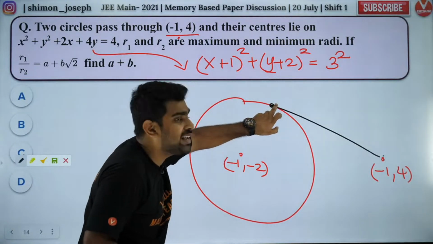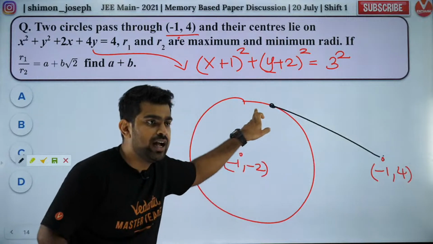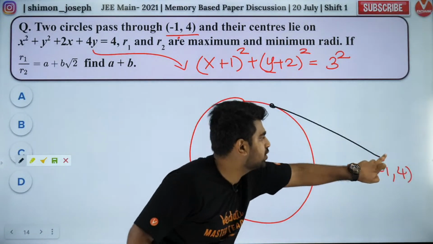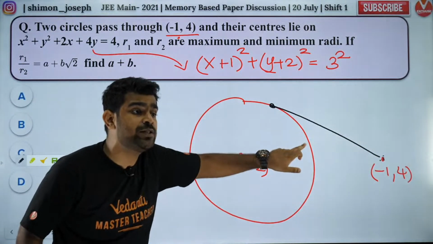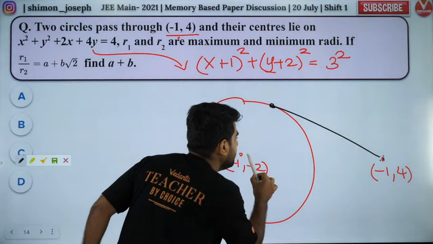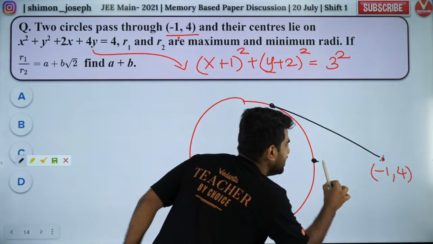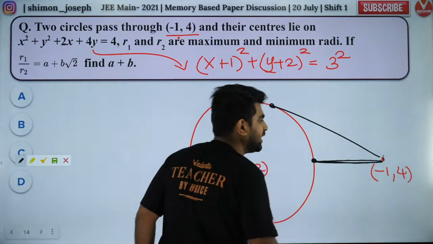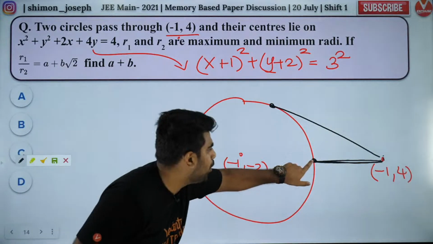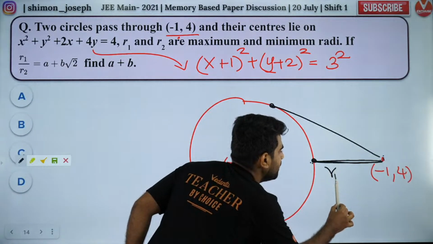So our center is moving along the circle and our circle should pass through this. So when will the radius be minimum? The radius will be minimum when our center is here, nearest to this. Correct, na? So this point corresponds to minimum radius.